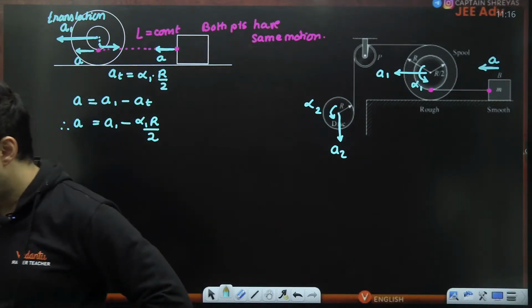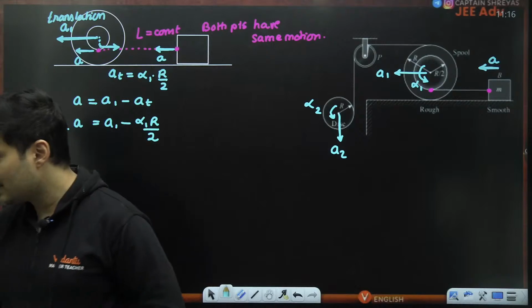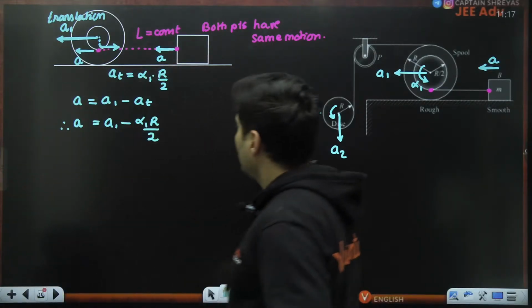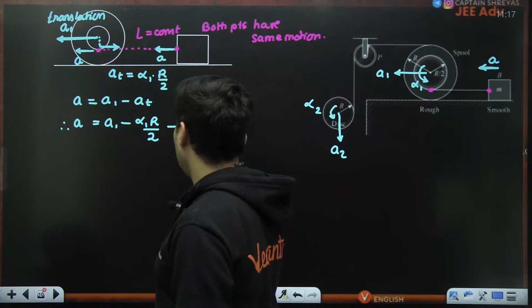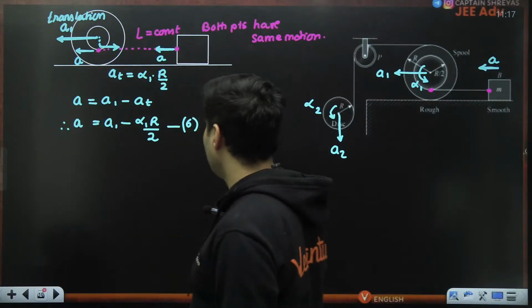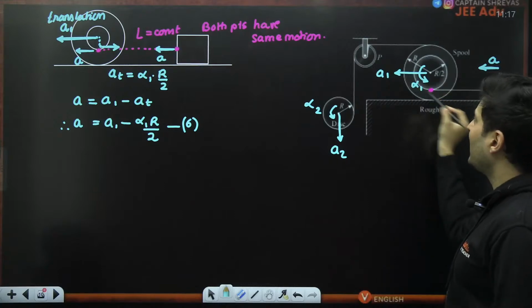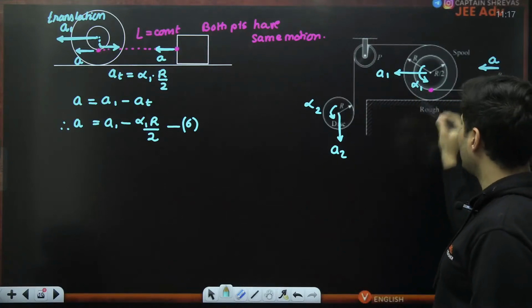Is this absolutely understood, my dear warriors? Okay, so this is another equation. Let's call it the sixth equation. Apart from that, alpha and A are related to each other because it is rolling.